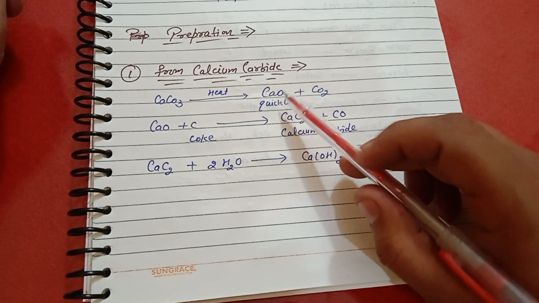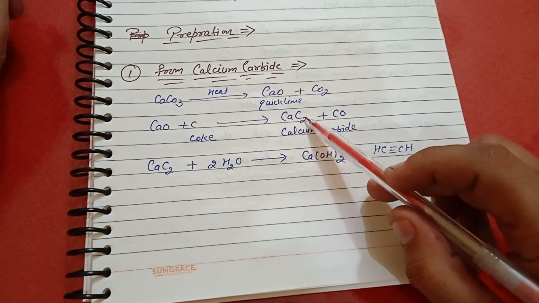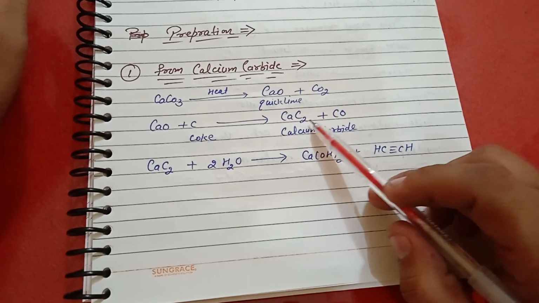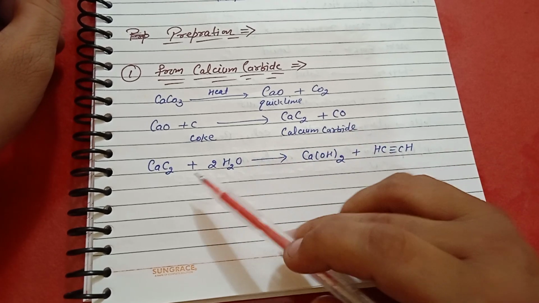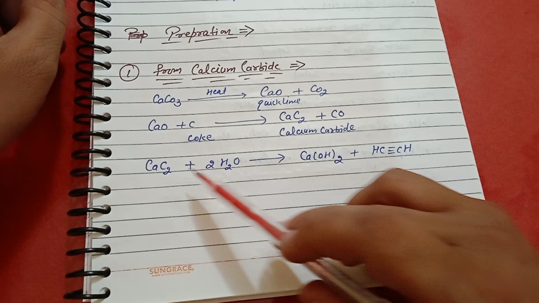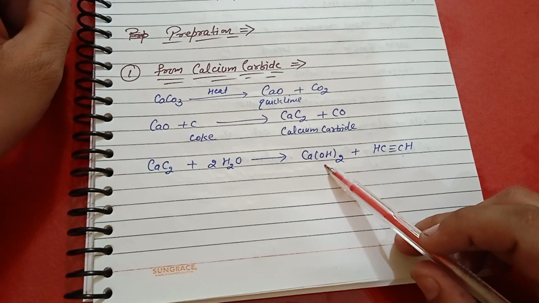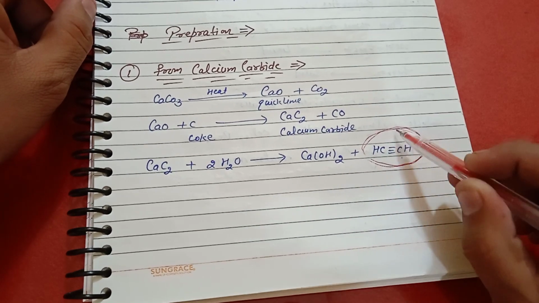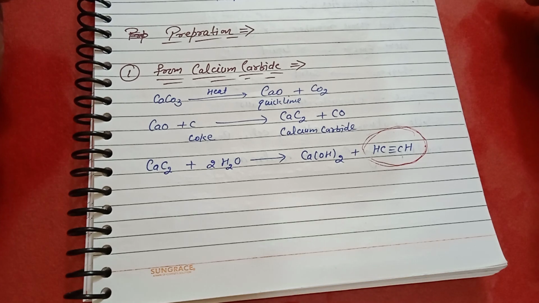This quicklime reacts with coke to form calcium carbide plus carbon monoxide. This calcium carbide is hydrolysed in the presence of water, forming calcium hydroxide plus acetylene. This acetylene is the preparation of alkyne.